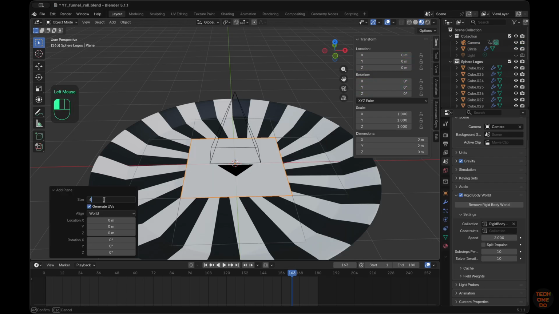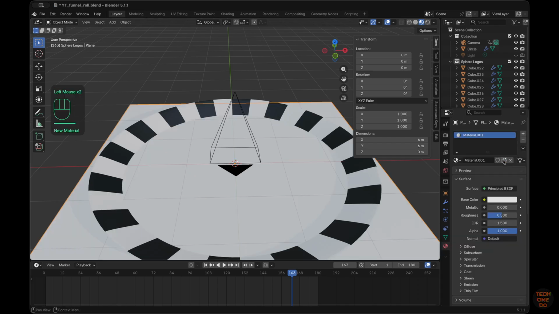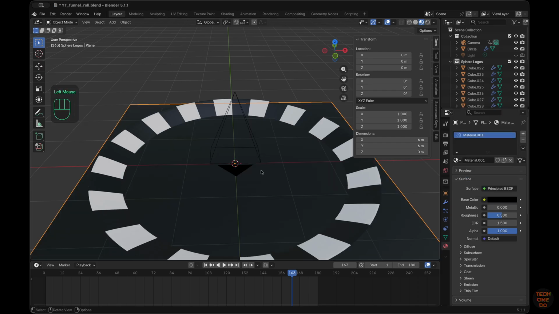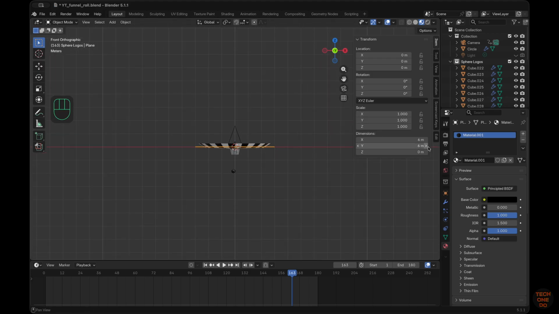Set the dimension to 6 meters across. Add a material to the plane and set base color to black. Move it down along Z-axis as shown.